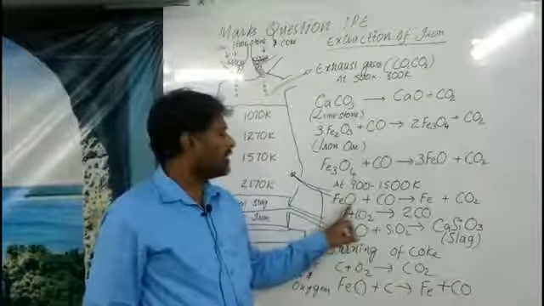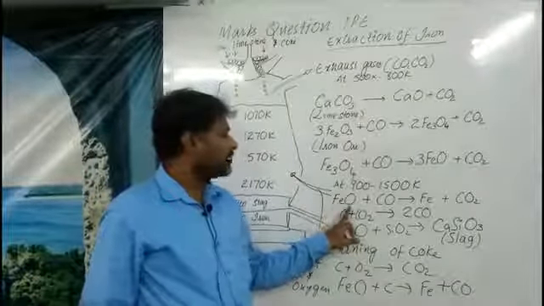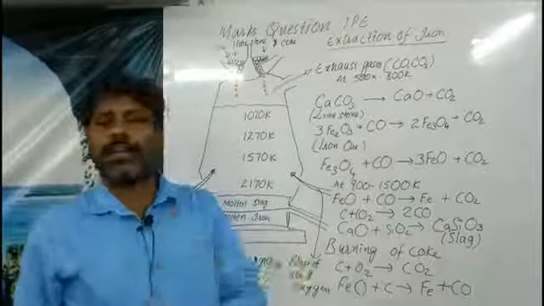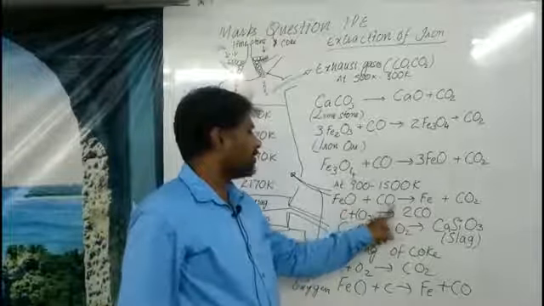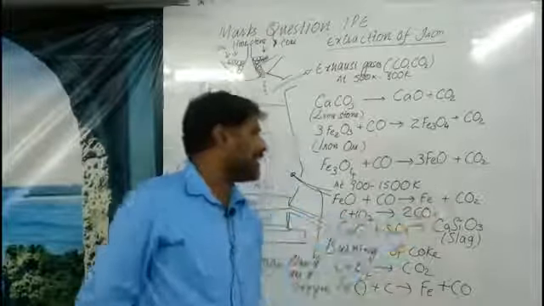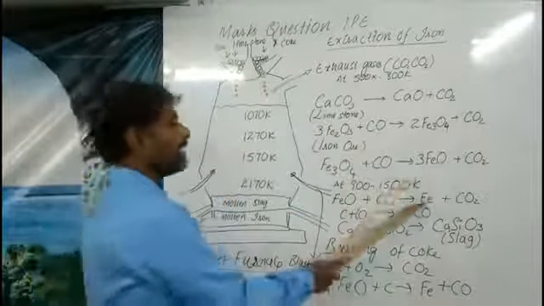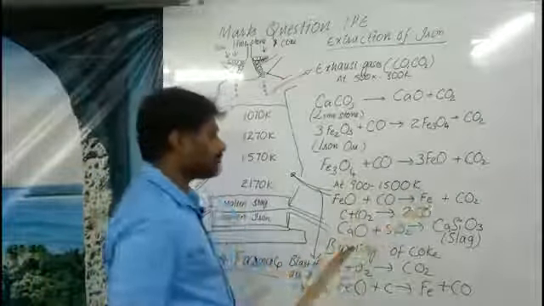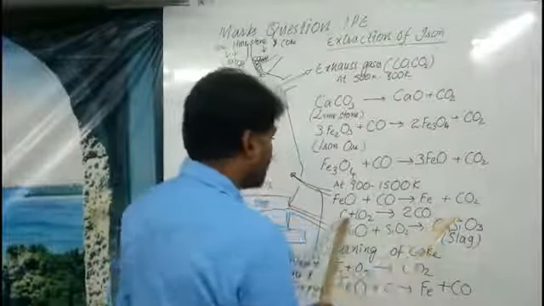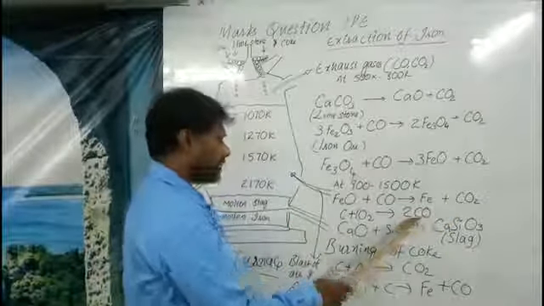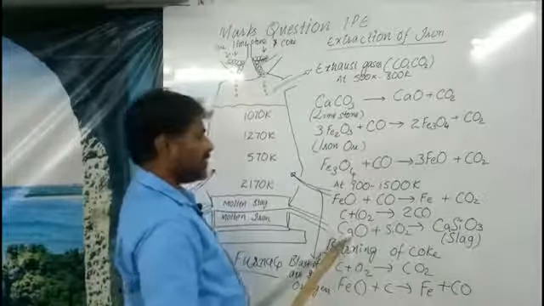Here, how many oxygen atoms are present? Only one oxygen atom, and this one oxygen atom will combine with one carbon monoxide to give carbon dioxide, and the remaining is iron we have got. Like this, carbon dioxide once again combines with carbon to give carbon monoxide. Once again, what is going to happen here?